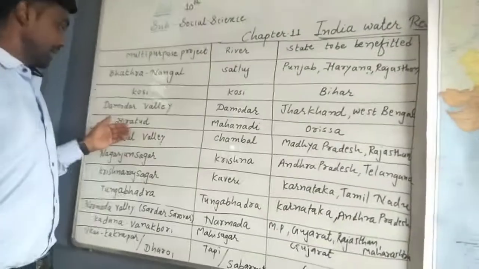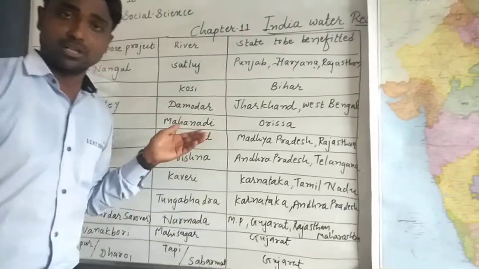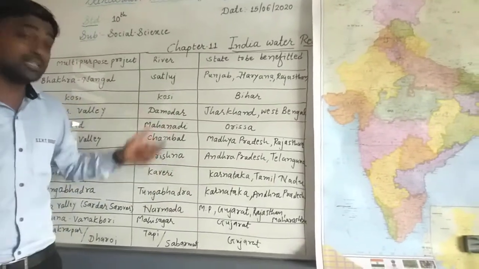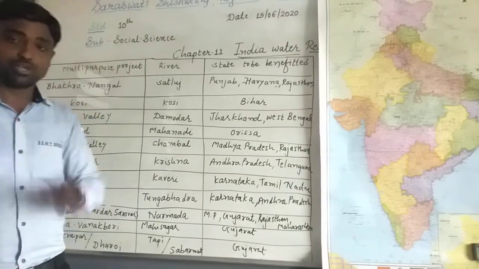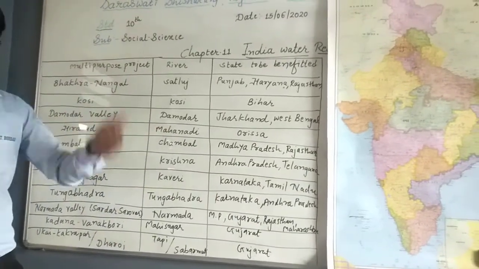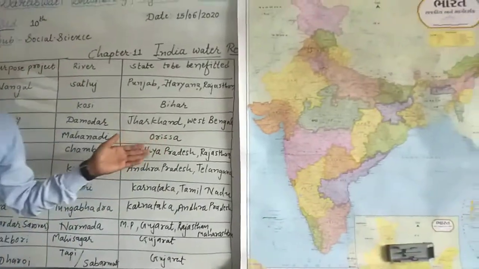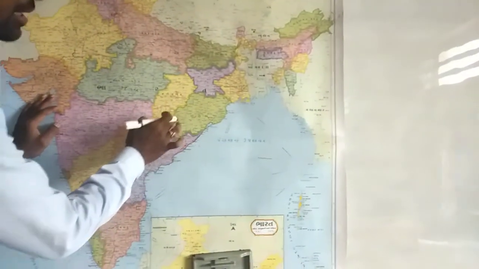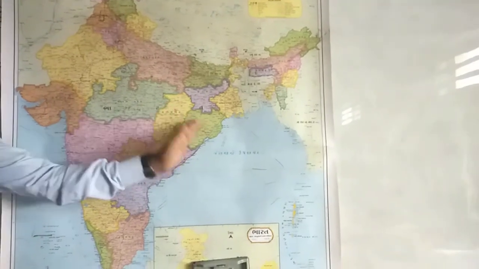Now the next one is Hirakud. Hirakud is constructed on the Mahanadi. Students, please note down these things. It's one MCQ also. Mahanadi is the lifeline of the state of Odisha. It is the main river of the state of Odisha. So Hirakud is constructed across the river Mahanadi, and the benefited state is Odisha. You just see here Odisha, and it's the Mahanadi. Hirakud was constructed here across the river Mahanadi.